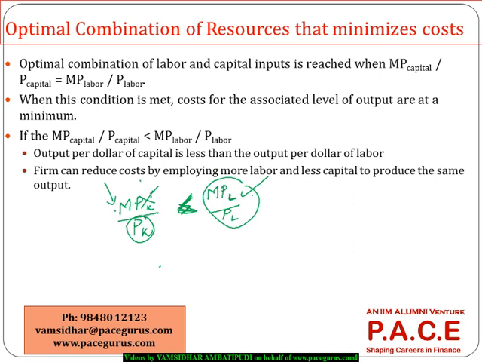So the next chapter primarily focuses on looking at the different types of markets. We use four types: perfect competition, monopoly, oligopoly, and monopolistic competition. In each of these markets, again, what is the profit maximizing output? How does the demand curve look? How does the supply curve look? That is the major focus of that particular chapter.